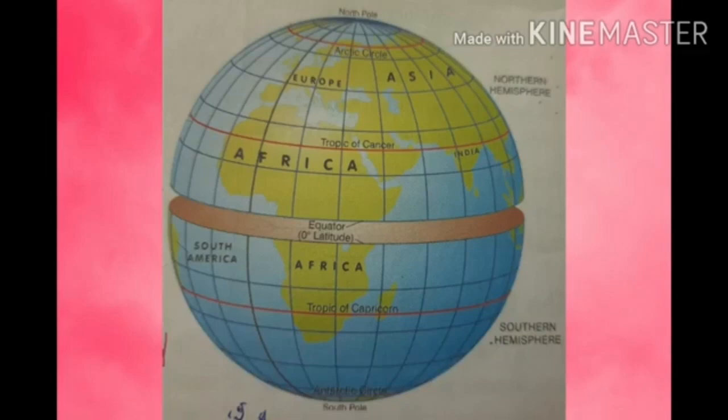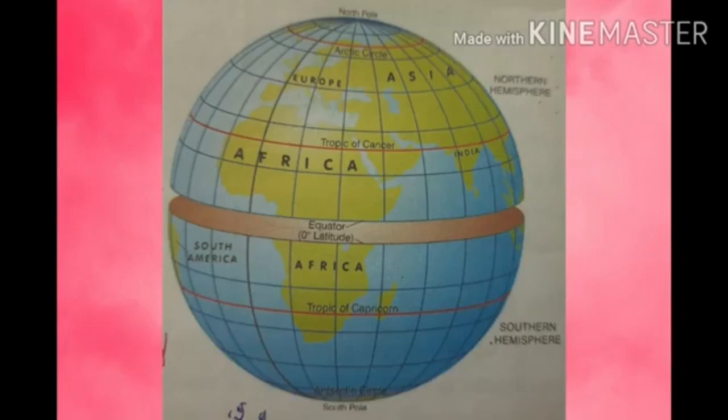We can see many circles drawn on the earth's surface. Children, a set of circles and semicircles are drawn on the surface of the globe. The full circles run from east to west. They are called lines of latitude or parallels of latitude.